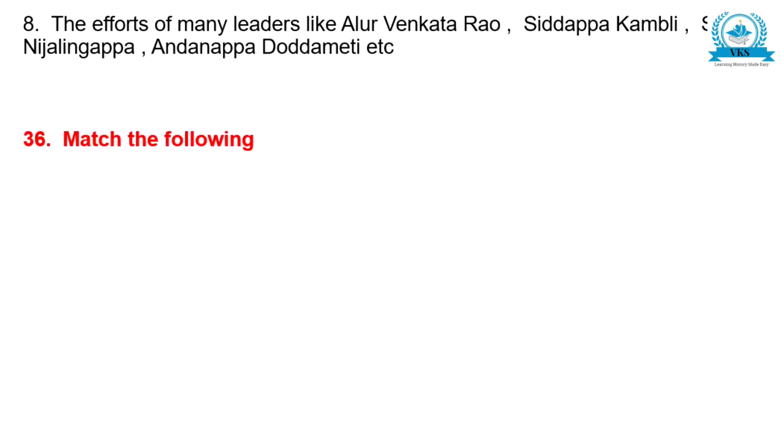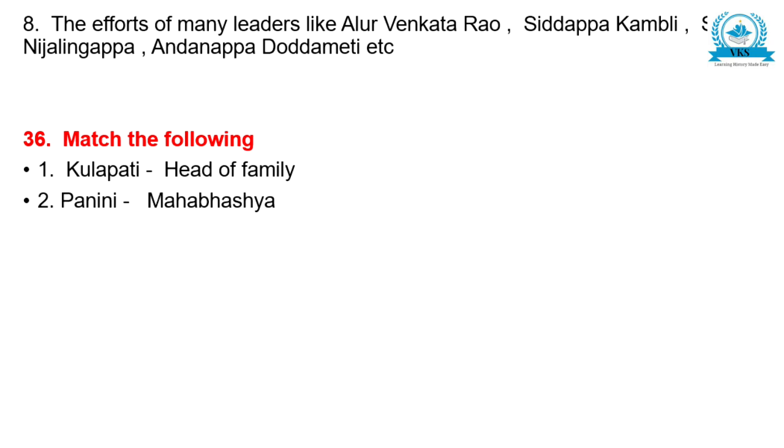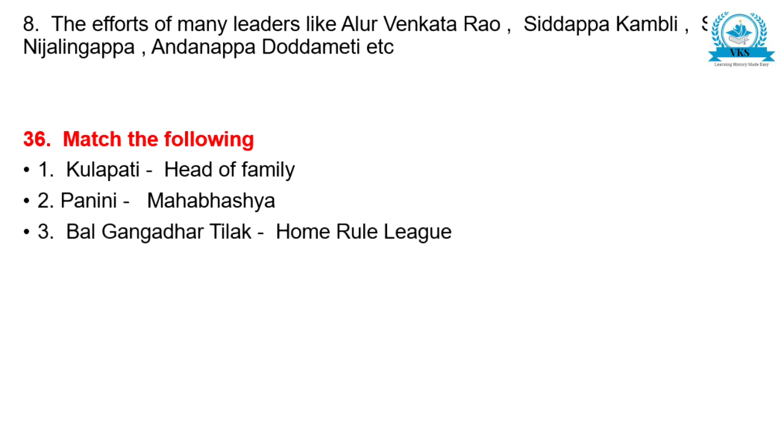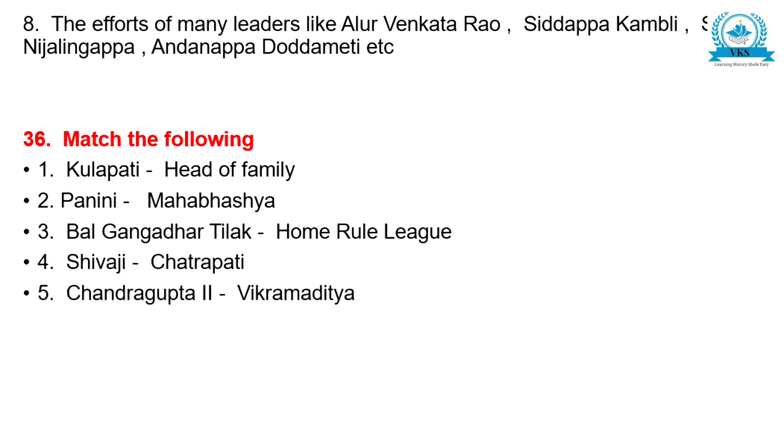So next I am going to explain the match the following. In between you have four 10-mark questions in your paper. Those questions I will be explaining in the coming videos. I will be explaining the 36th question, that is match the following, with the correct answers. Kulapati, head of family. Grihapati or Kulapati is the head of the family. Panini, Mahabhashya. Bal Gangadhar Tilak, Home Rule League movement. Shivaji, Chhatrapati, and Chandragupta to Vikramaditya. This is the correct answer for the questions.